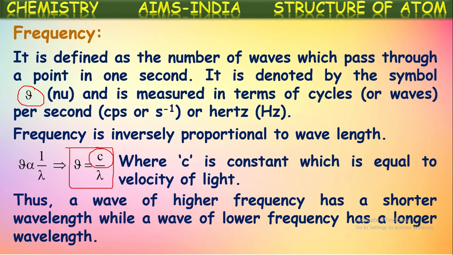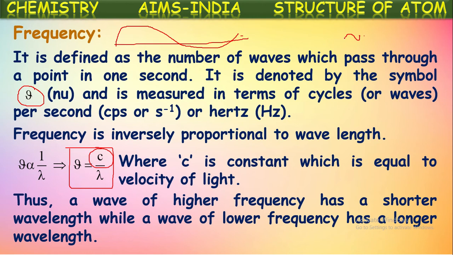Thus, a wave of higher frequency has a shorter wavelength, while a wave of lower frequency has a longer wavelength. Okay, from this we say frequency is inversely proportional to wavelength. If we consider two waves like this, suppose a wave is having wavelength this much, and one more wave is there with this much frequency. Now, if we give a point in the path of these two waves, the number of waves passing through this point per second for this wave will be less, isn't it?